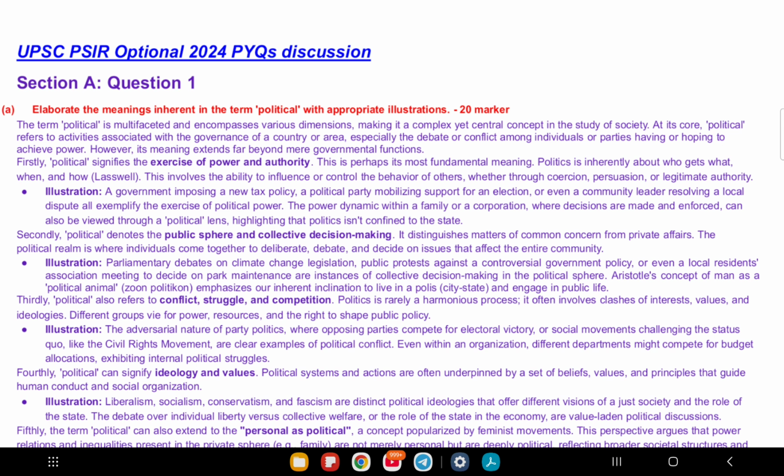First question is: elaborate the meaning inherent in the term political with appropriate illustrations. First question is about the term political. What does it mean? It's a big word with many meanings and UPSC loves testing how well you understand it. Let's make it simple. Power and authority. Political means who has power, who controls things and how decisions are made. It's about who gets what, when and how.